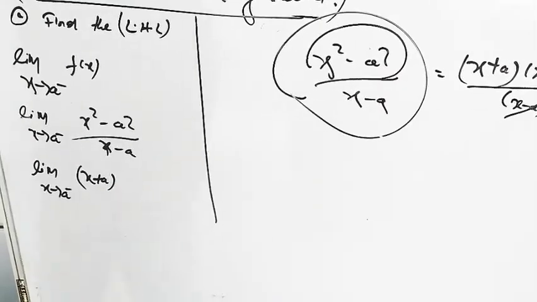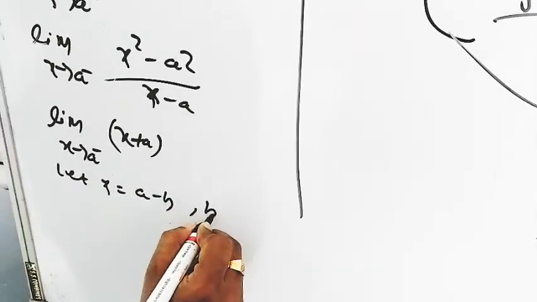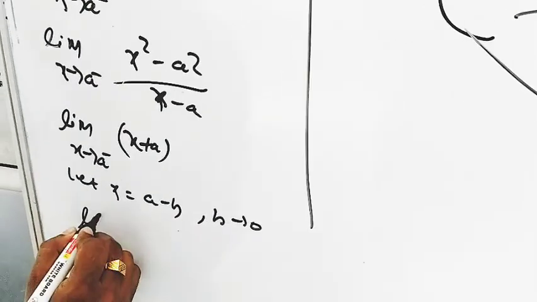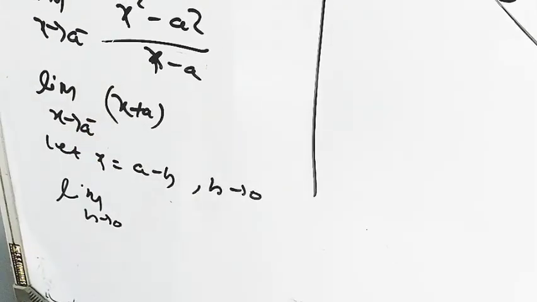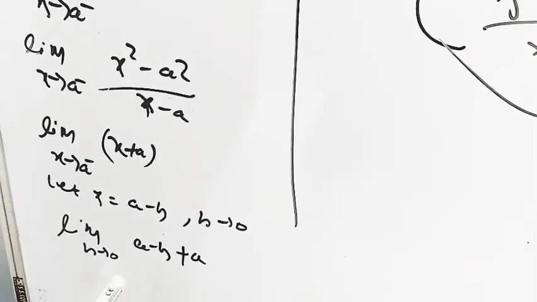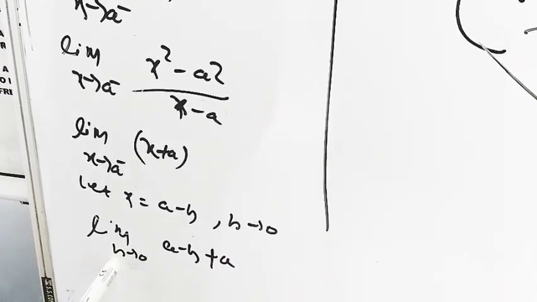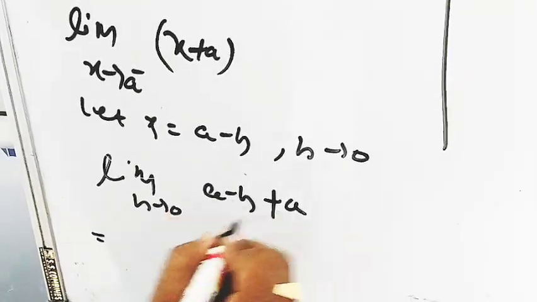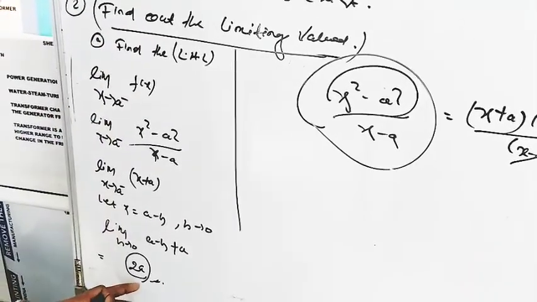And now we can choose, let x equal to a minus h whenever h tends to 0. Yes or not? So that now in replacing this, limit h tends to 0, in place of x we can write down a minus h. So that a minus h plus a. Now this function is not an indeterminate form, so we can directly use h equal to 0 in the place of h, so that the function value will be a plus a, that is 2a. So that our left hand limit is 2a.